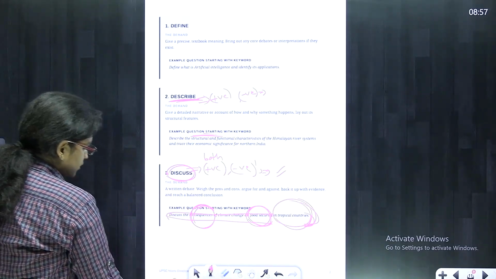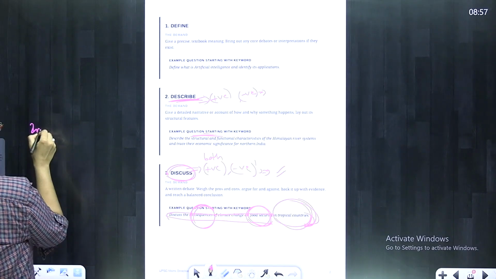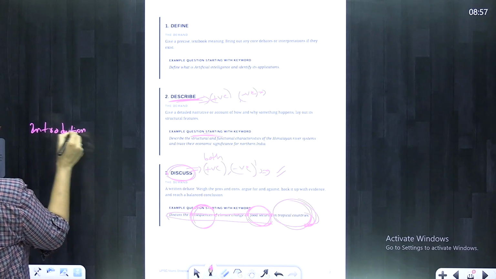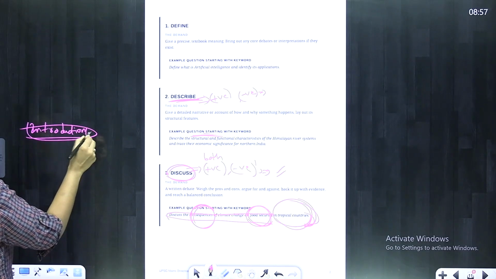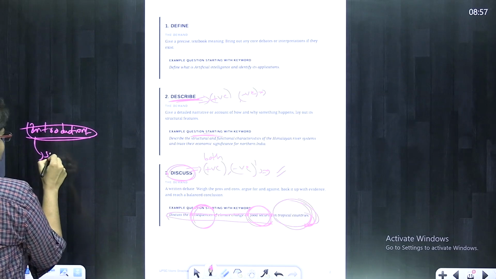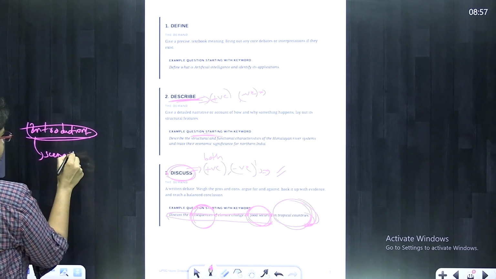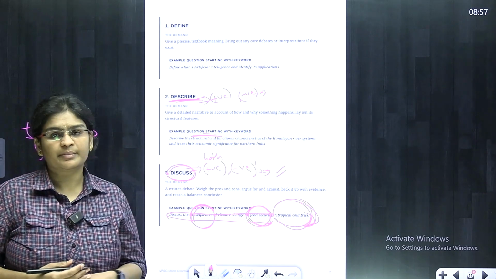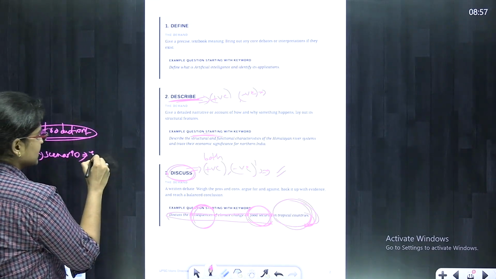Now, while coming to the introduction of the question, how can we write? We can start with a present scenario based introduction, especially by mentioning various examples.